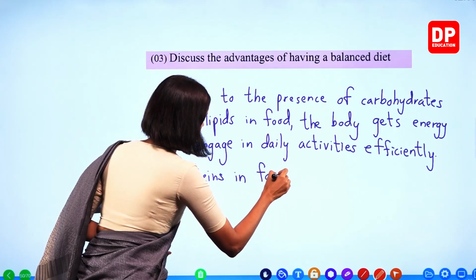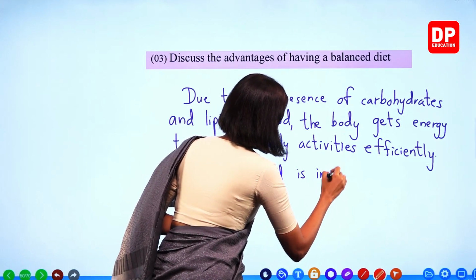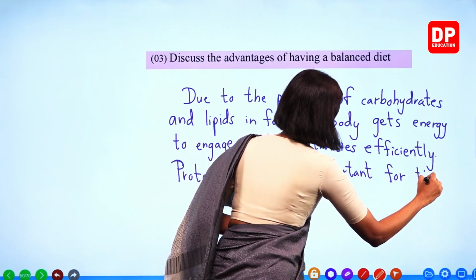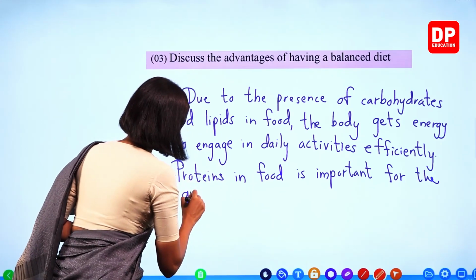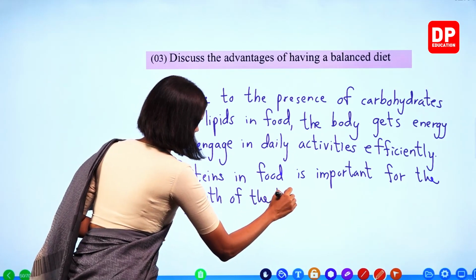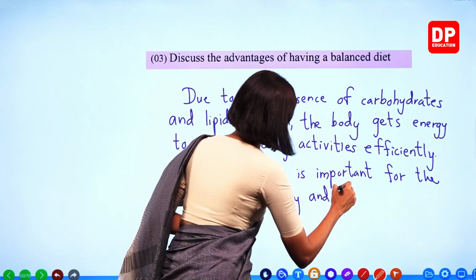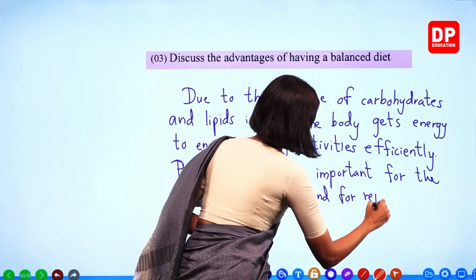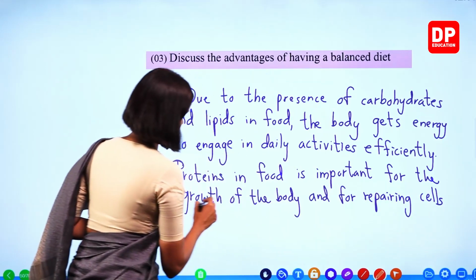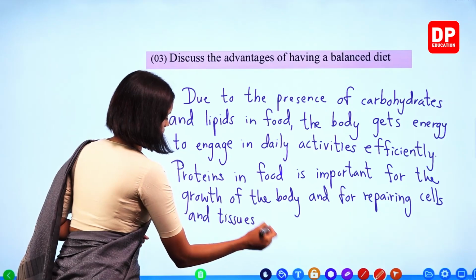Proteins in food is important for the growth of the body and for repairing cells and tissues. Right, children?